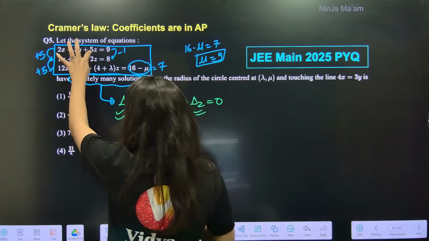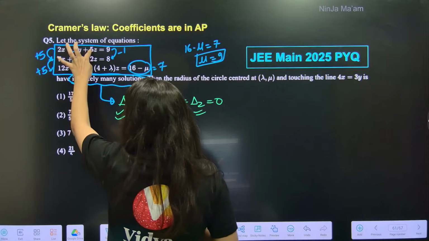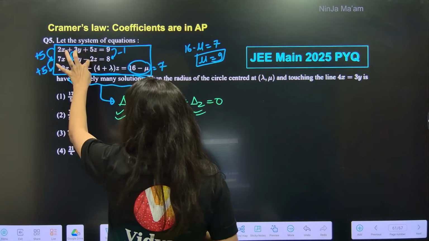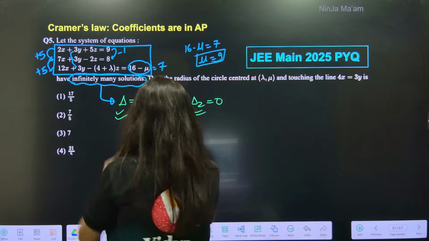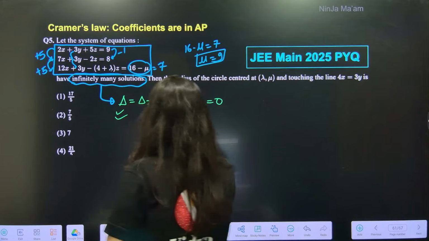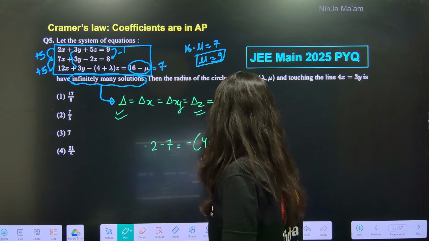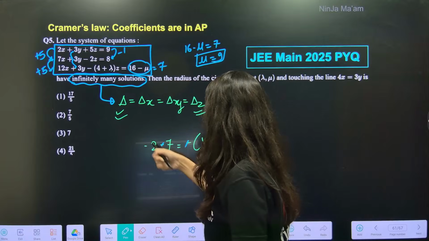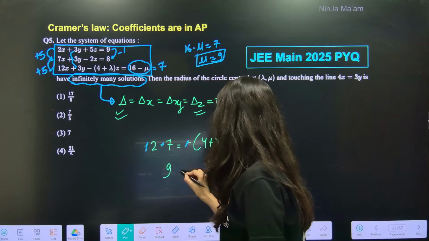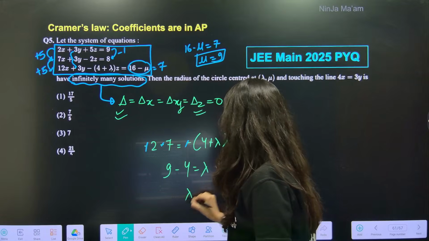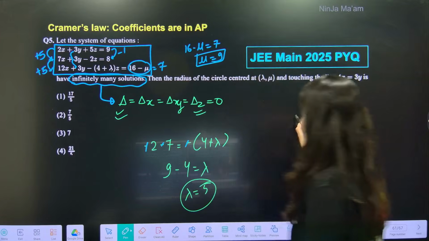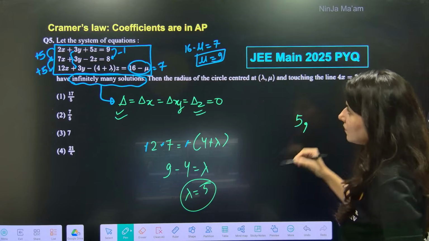You know what? Now 5 minus what? So now 5 minus 7 is minus 2. So minus 2 minus 7 is what? Minus of 4 plus lambda. Okay, so this is going to give you 9 minus 4 is lambda. So lambda is coming out as 5. So 5 comma, is it correct?